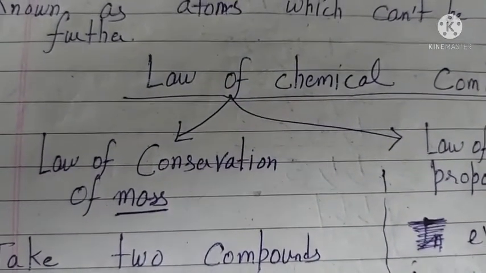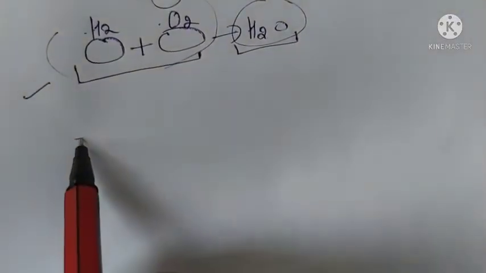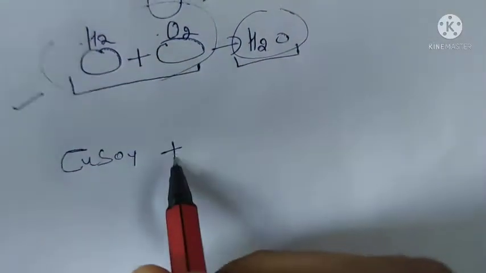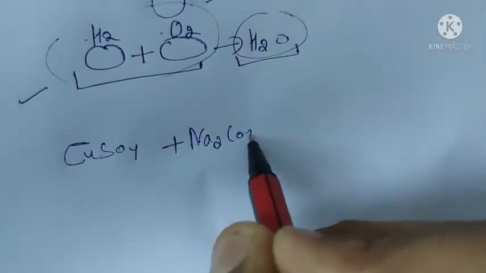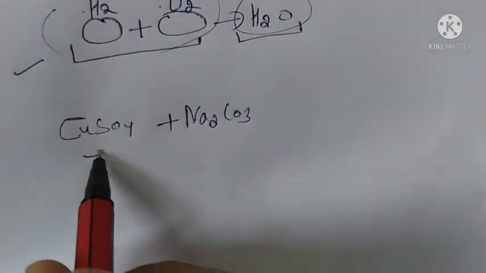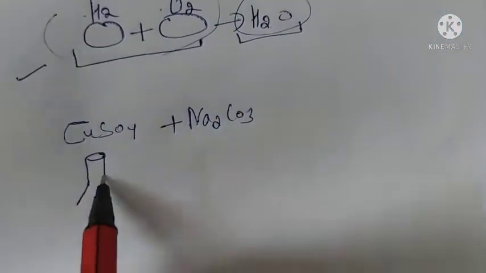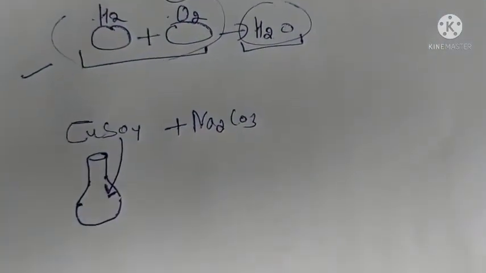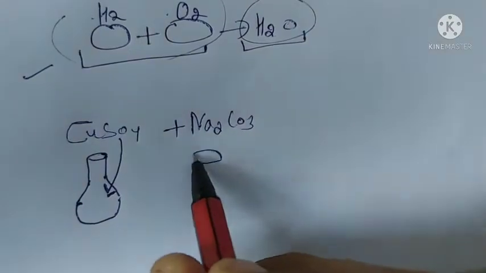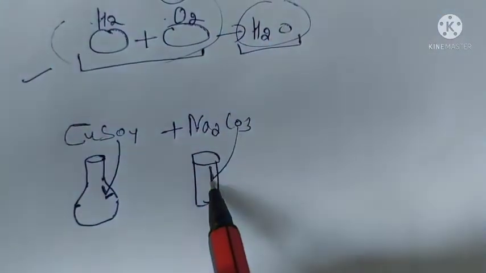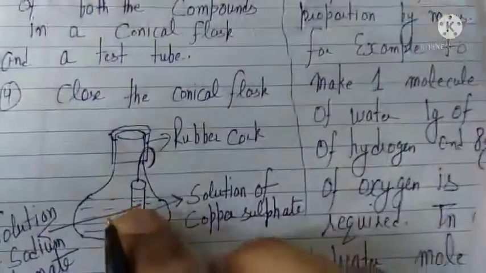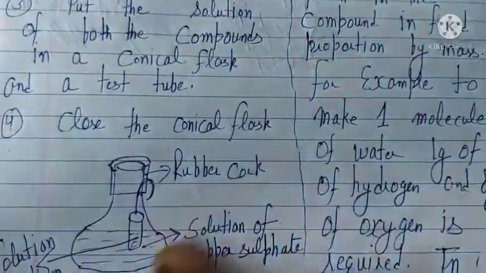We will be verifying this. Now suppose we have two compounds: copper sulfate and sodium carbonate. Take the copper sulfate in a conical flask and prepare its solution by mixing it in water. Take the sodium carbonate in a test tube and prepare its solution also. Hang this test tube in the conical flask and measure the weight of this system.